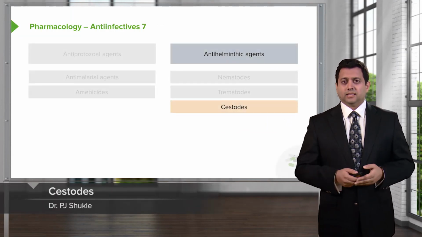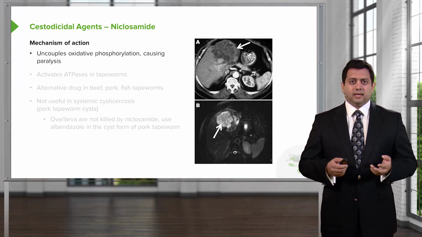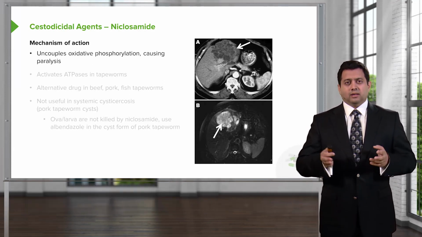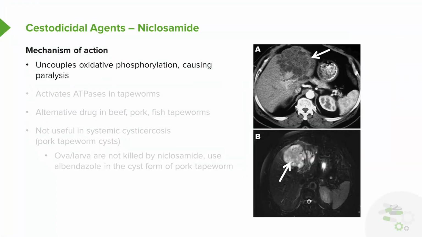Let's move on to the cestodes. So the cesticidal agents are quite varied. I think I'll talk quickly about niclosamide. So niclosamide is interesting because it works differently than the other agents. It uncouples oxidative phosphorylation. This causes paralysis of the organisms, and it activates ATPases in the tapeworm.